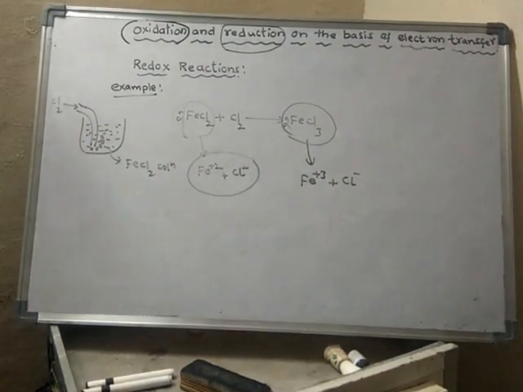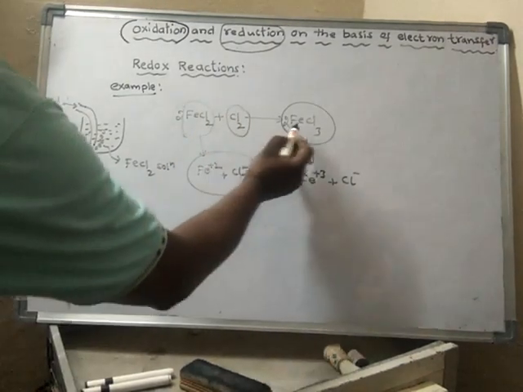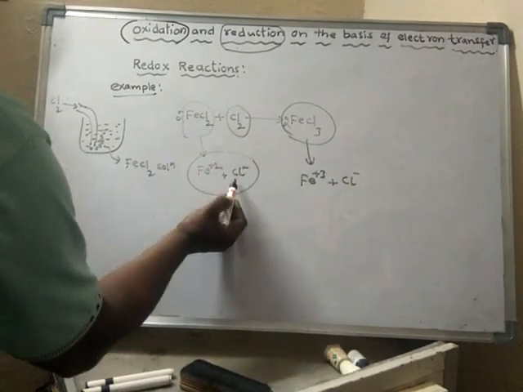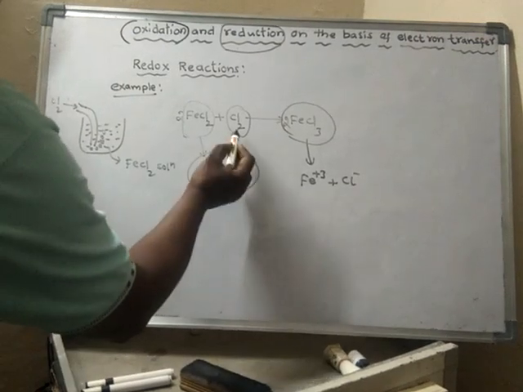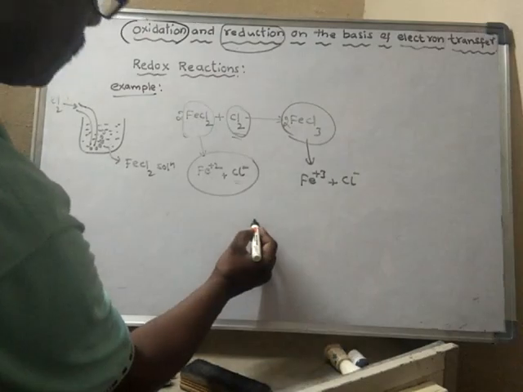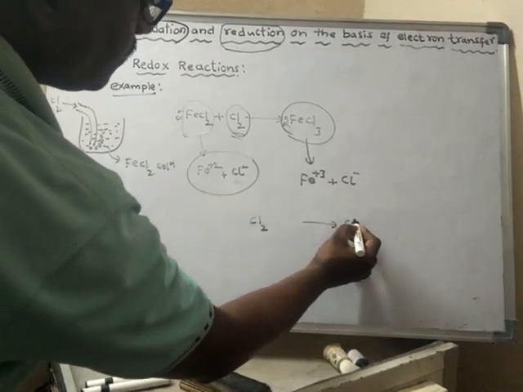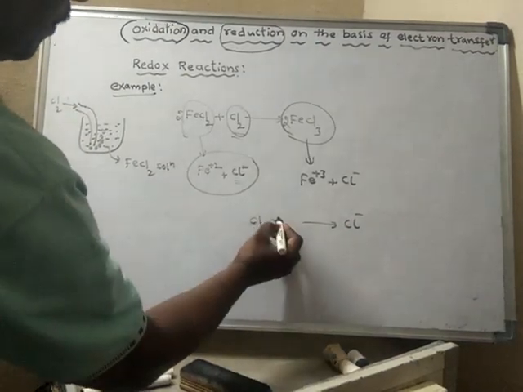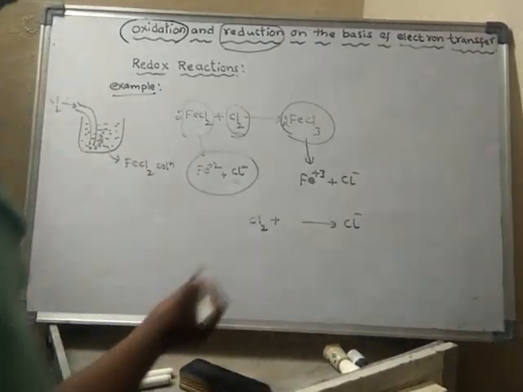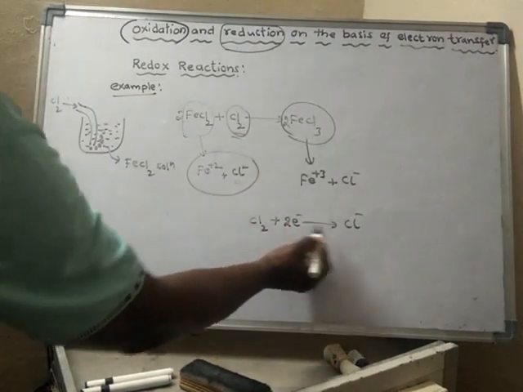See what has happened? This is chlorine, it is not an ion. Already chloride ions are there, and this chlorine is also converted into chloride ion. In this process, chlorine is converted into chloride ion by taking 2 electrons.